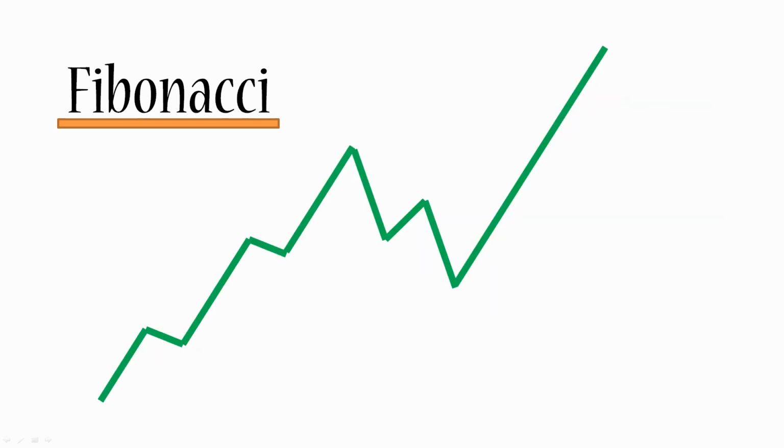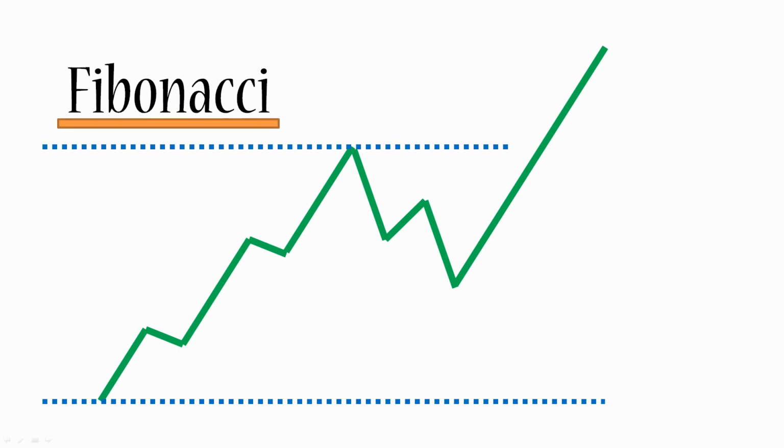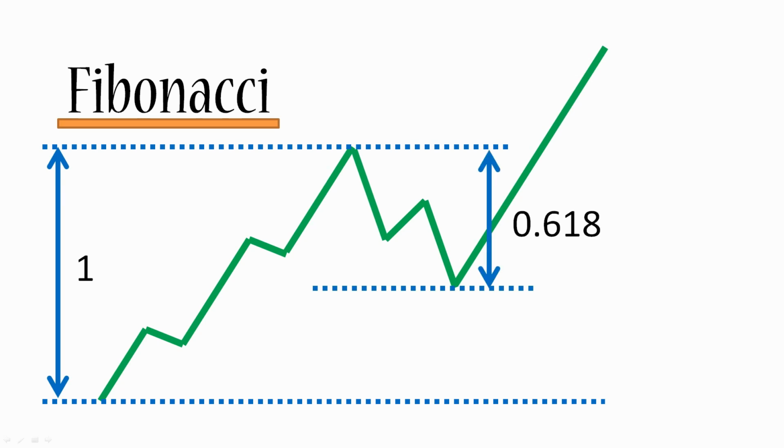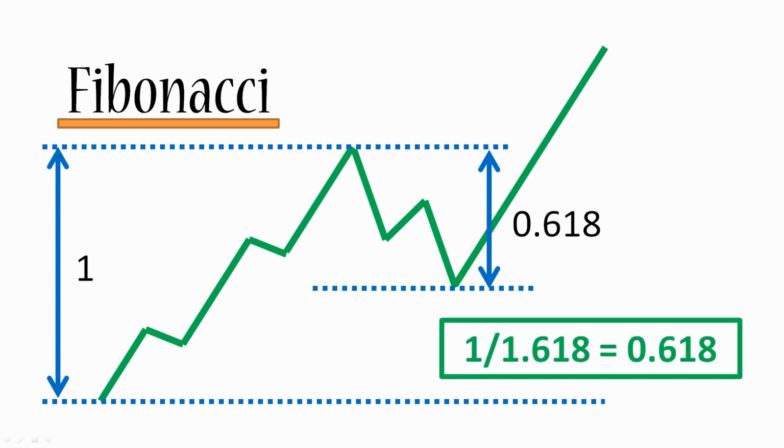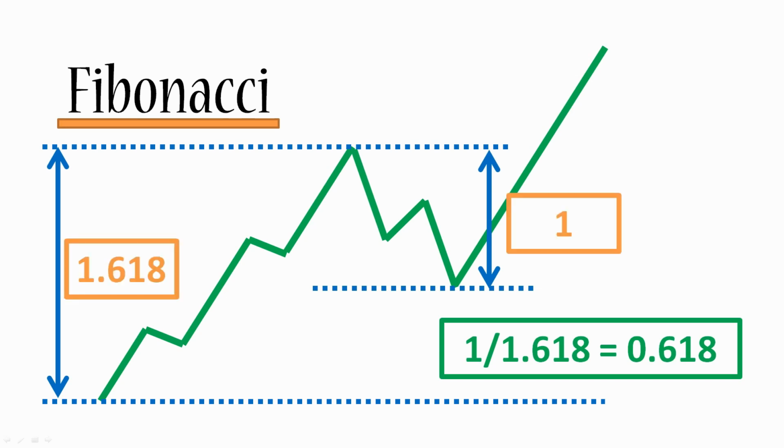If this is just a random Forex chart, then very often you'll find that if you measure the distance of your trend, so the main part, the upward part, and then take it as 1 unit, and then you measure the distance that the price traveled during the retracement phase, you will often notice that the retracement is equal to 0.618 units. Now the best part is that if you divide 1 by the golden ratio, you will get 0.618. So this basically means that if you take your original trend as 1.618, then your retracement will be 1. So basically, you see the golden ratio here will just return back to 0.618, which is the inverted golden ratio.